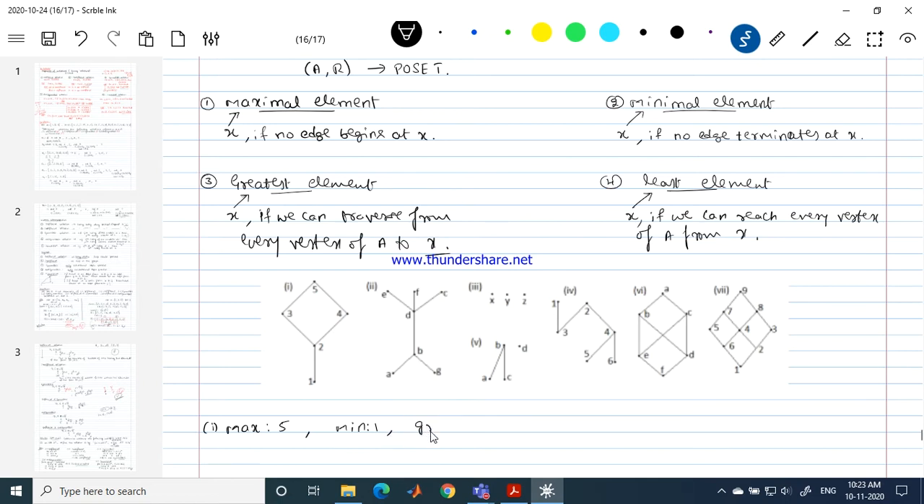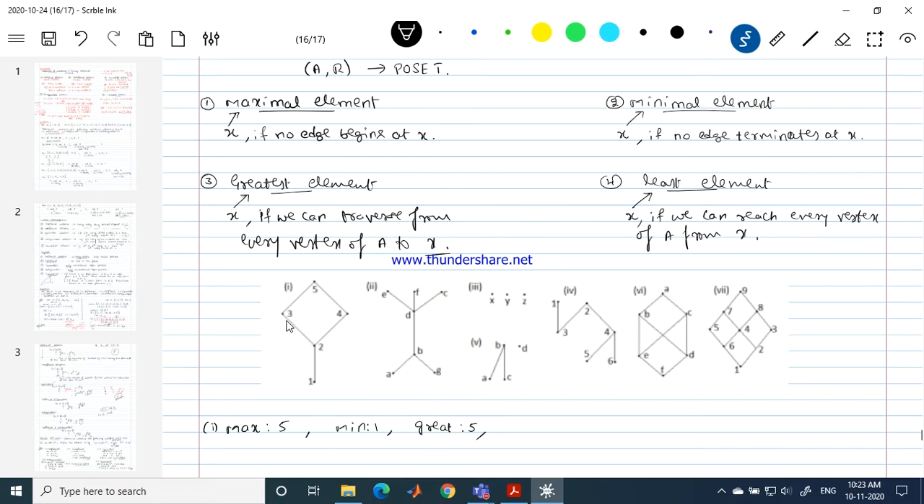Okay, now can you give me the greatest element here? Which is the greatest element? Greatest element means, if we can reach X from every other element of the set. So from 1, can we reach 5? From 2, can we reach 5? From 3, from 4, from 5. From every vertex of this graph, can we reach 5? So 5 is the greatest element, and you can note that no other element takes this position.